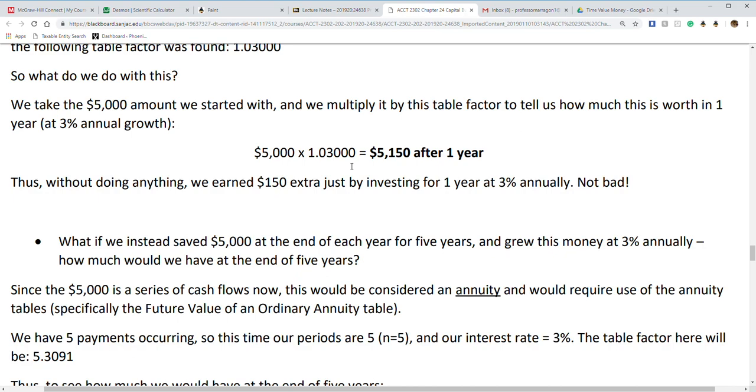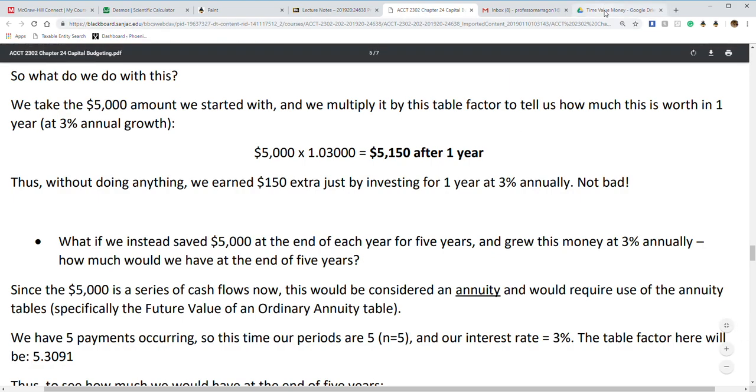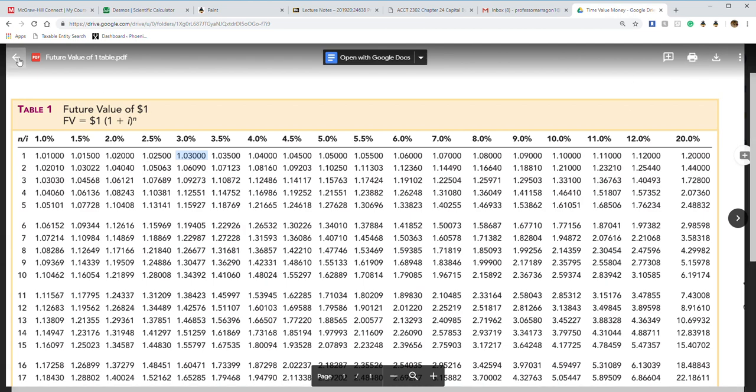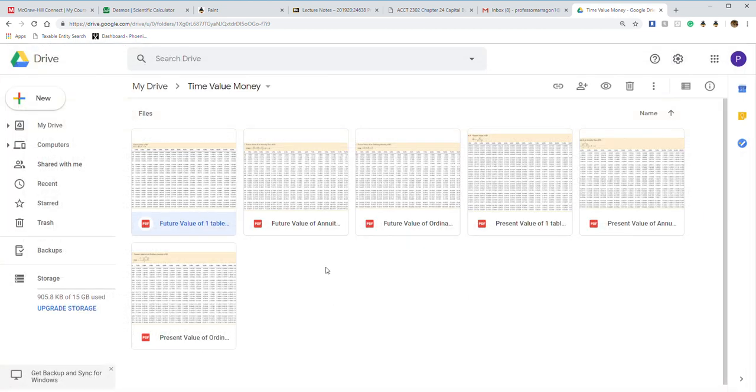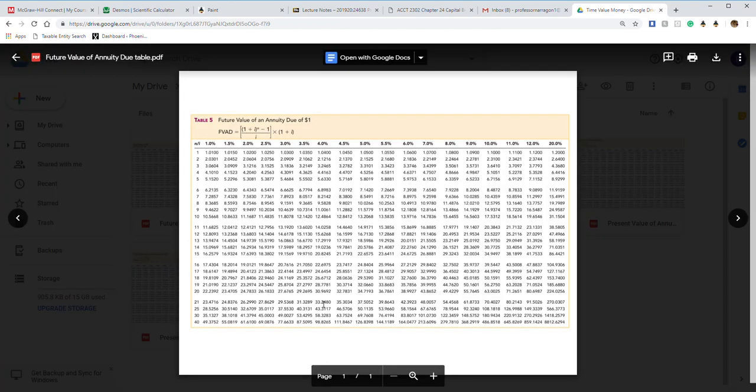But let's do it this way. Let's say instead of just putting that $5,000 in once, our budget will allow us to put $5,000 in at the end of each year for 5 years. And that's still growing at 3%. So now, looking at our Google Drive, at your tables, we're going to find future value of an annuity.